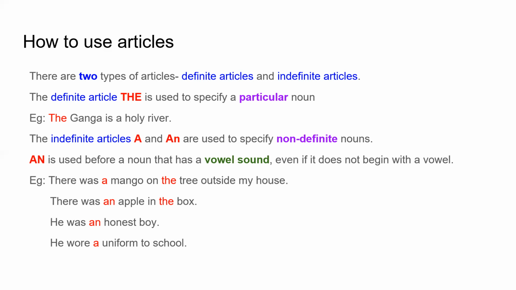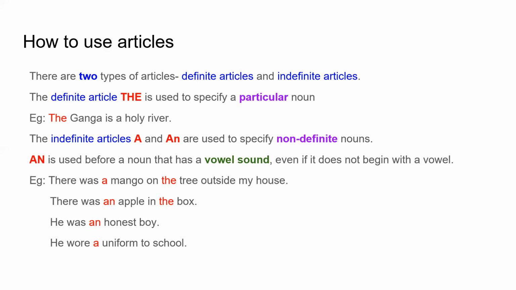Example, there was a mango on the tree outside my house. Why a mango? Because I'm not talking about any particular mango. So a. And the tree because I'm talking about a particular tree. A tree that is outside my house, that specific tree. Second example, there was an apple in the box. Why an? Because apple begins with a vowel sound. Apple, a sound. Okay, so an apple in the box because I'm talking about a particular box.